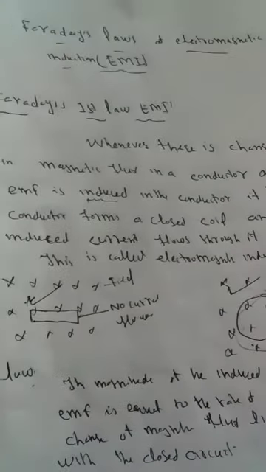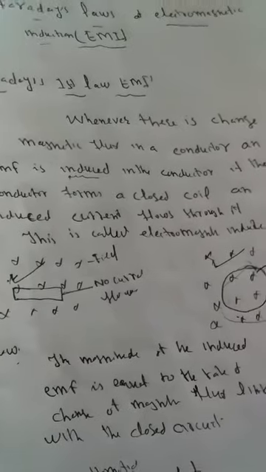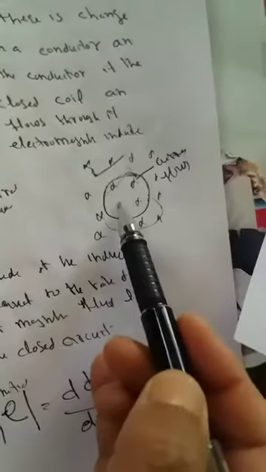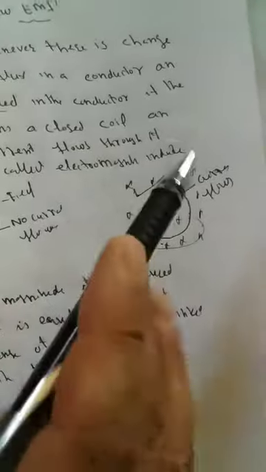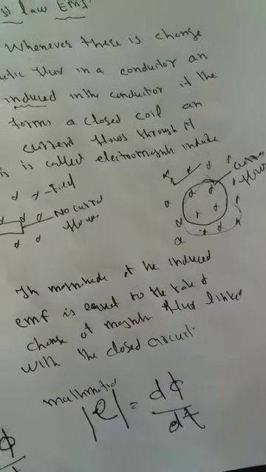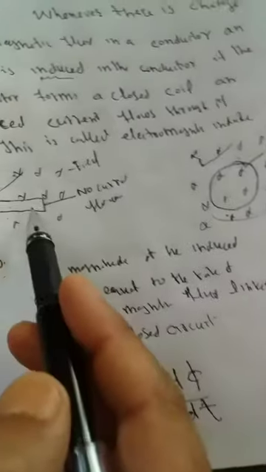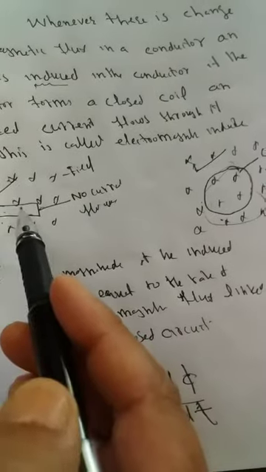That means he has given two laws. The first law is whenever there is a change in the magnetic flux in a conductor, induced EMF is developed in the conductor. But only if the conductor forms a closed coil does current flow. Here induced EMF is developed by changing the flux, but current does not flow because this is not a closed circuit.